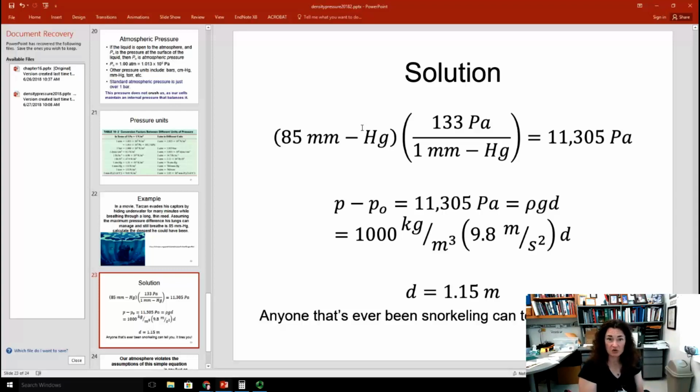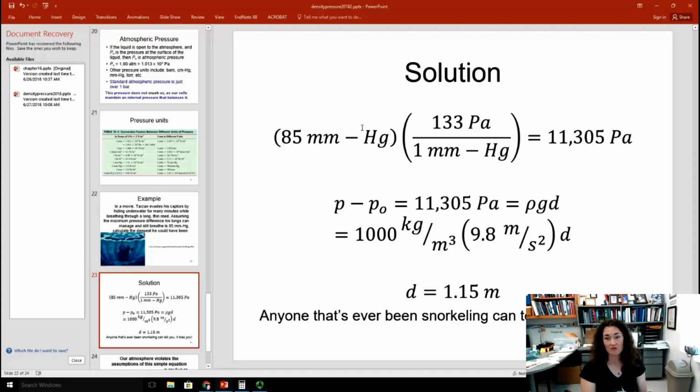Okay? Now that's going to be equal to our pressure difference, which is the pressure that Tarzan experiences underneath the water minus atmospheric pressure. So P minus P naught will be 11,305. Now, I know from the equation that I introduced earlier, P is equal to P naught plus rho g d. So if I subtract P naught from both sides, I end up with P minus P naught is equal to rho g d. So I set that 11,305 pascals equal to rho g d, and I'm going to solve for d.